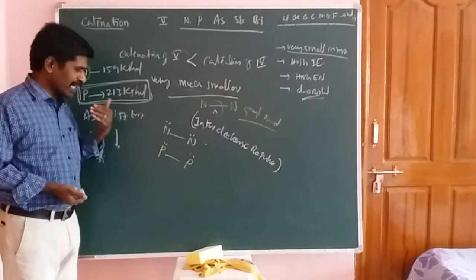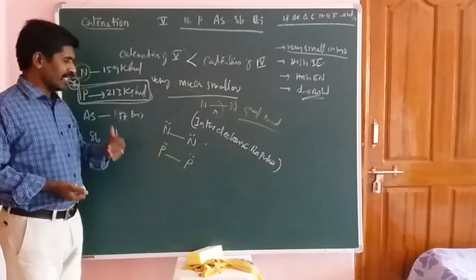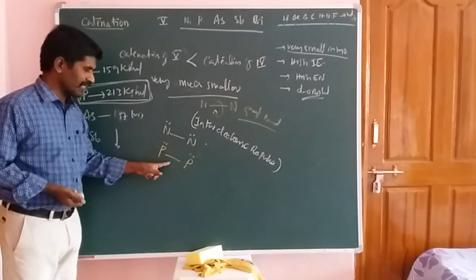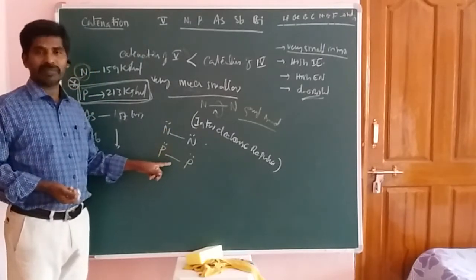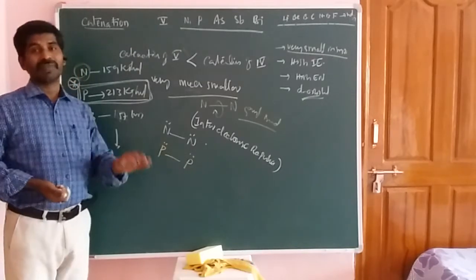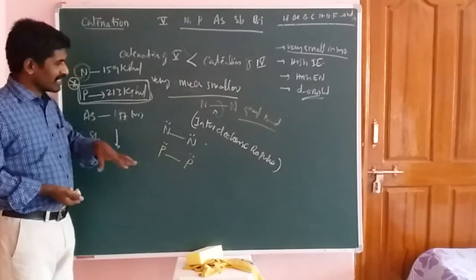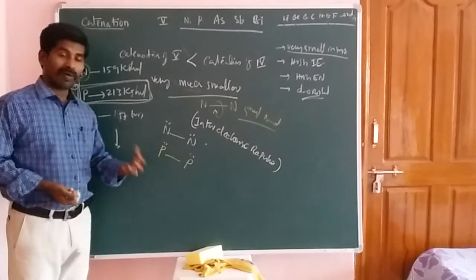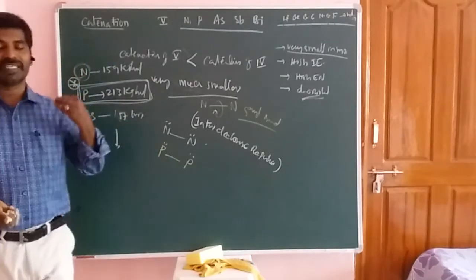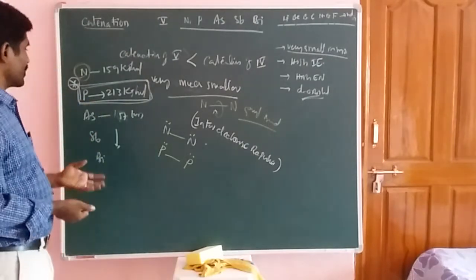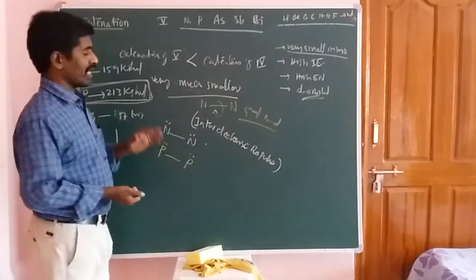Due to the lower electronegativity and the lower inter-electronic repulsions, it can show the catenation property. Based on these reasons, phosphorus undergoes catenation, but nitrogen does not show the catenation property.